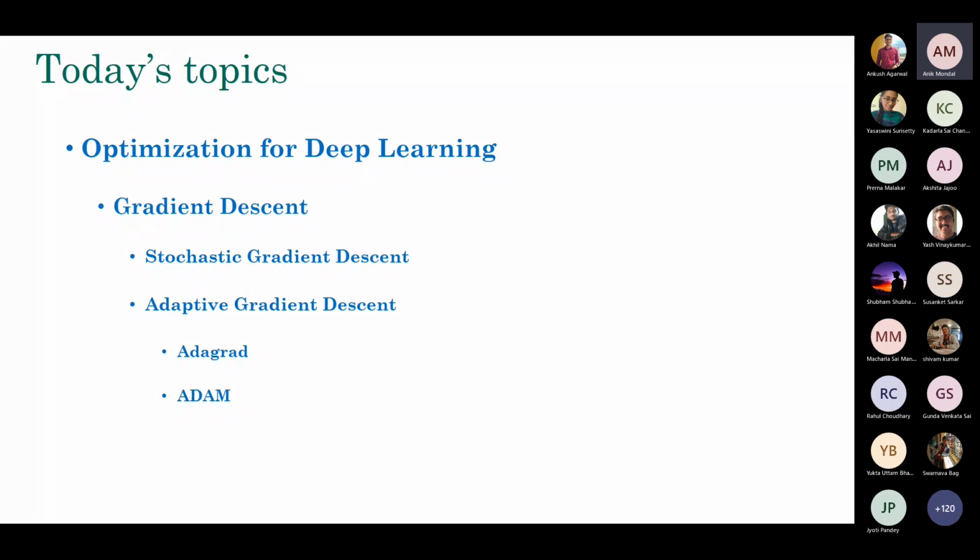There are many kinds of algorithms based on gradient descent, like stochastic gradient descent and also adaptive gradient descent. I will primarily be focusing on three things. First, the fundamental thing, which is stochastic gradient descent, followed by ADAGRAD, which is adaptive gradient descent, and ADAM, which is the very default optimization technique that everybody uses now in deep learning.